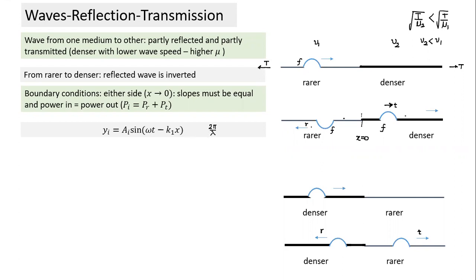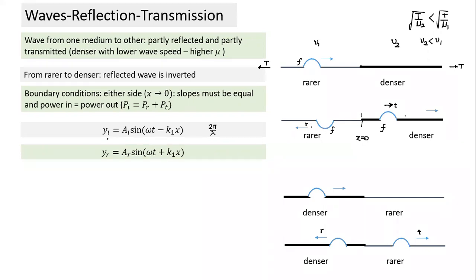So if the speed of the wave is different, the wavelength also will be different. Hence, the wave number also will be different. For the first medium, this is the equation. This is the incident wave. Now let's look at the reflected wave. In this case, we have taken the reflected wave; we'll come to that. The reflected wave is simply written like this.